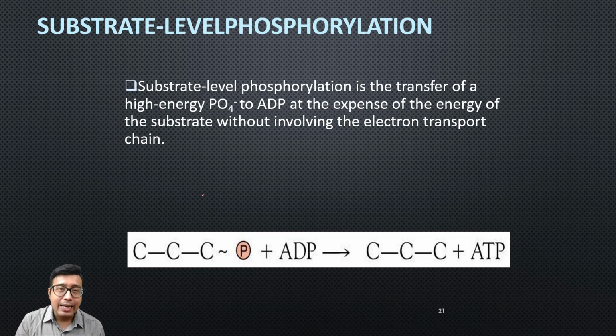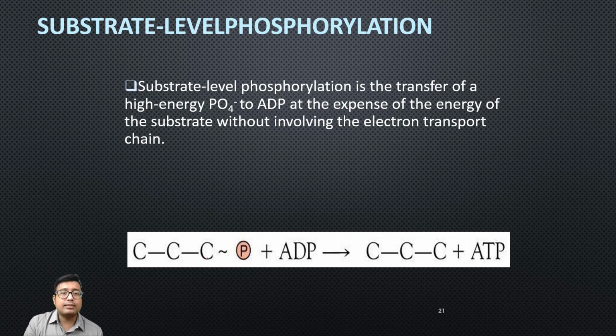Substrate level phosphorylation is transfer of high energy phosphate. So what is high energy phosphate? Just recall that diagram, where there was phosphoenol pyruvate, creatine kinase, all those enzymes or those phosphate groups that were above ATP, 1,3-bisphosphoglycerate, those that liberate more than 7.3 kilocalorie on breaking down. When those high energy phosphate groups undergo hydrolysis, at the expense of that hydrolysis, ADP and Pi combine to form ATP.